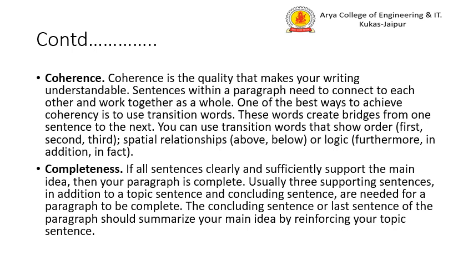The next characteristic is completeness. When all the sentences have been clearly stated and they support the main idea of the paragraph, then only your paragraph can be considered to be complete. Generally, there are three supporting sentences after the topic sentence and a concluding sentence. These three supporting sentences can be more than three also. Basically or minimally, we can say that there can be three to complete the paragraph. The concluding sentence, that is the last sentence of the paragraph, should summarize the main idea of the paragraph.